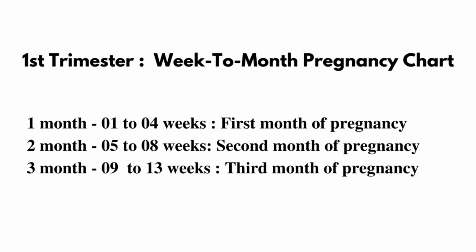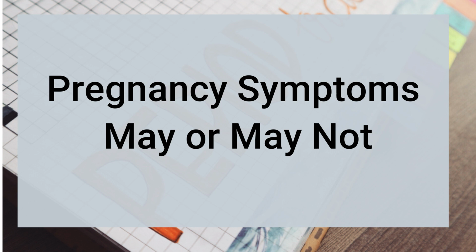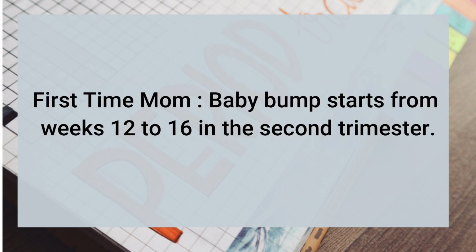1 to 4 weeks, first month of your pregnancy. 5 to 8 weeks, that is second month of your pregnancy. 9 to 13 weeks, that is third month of your pregnancy. And in the first trimester, you may or you may not experience any pregnancy symptoms such as morning sickness, vomiting, body changes and tiredness. If you are a first time mom, you could begin developing a baby bump anytime between week 12 to 16.